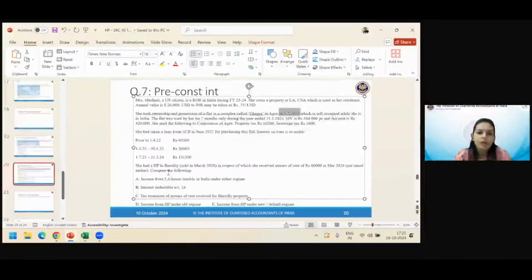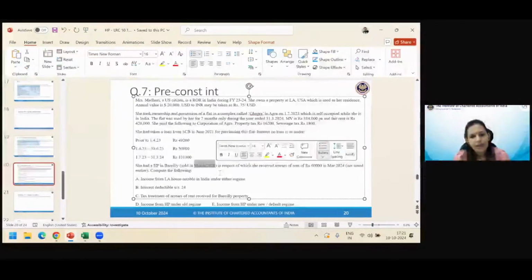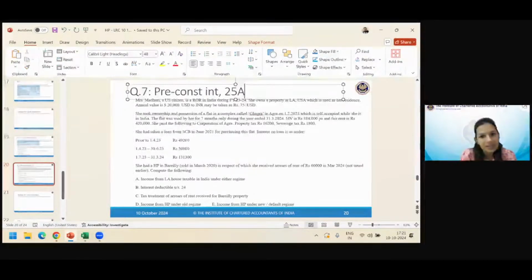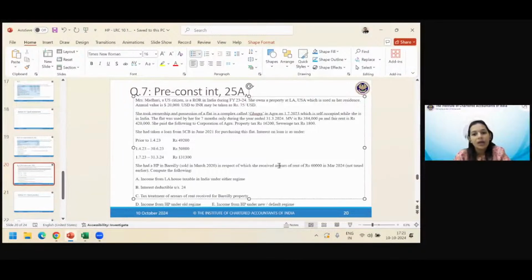She had a house property in Bareilly sold in March 2020. Oh God, apart from LA, she had another house. No question of 80AA. In respect of which she received arrears of rent of 60,000 in March 2024. But okay, fine. As on March 2020, she had sold it. And now why they are talking about it is because now she has received arrears of rent. So this is also talking about 25A adjustment. So this is a good sum. Arrears of rent. What happens if someday you get your old recoveries back? And it was not taxed earlier. That is, it was unrealized rent earlier. Perhaps you must have got a deduction. So now you will do whatever.